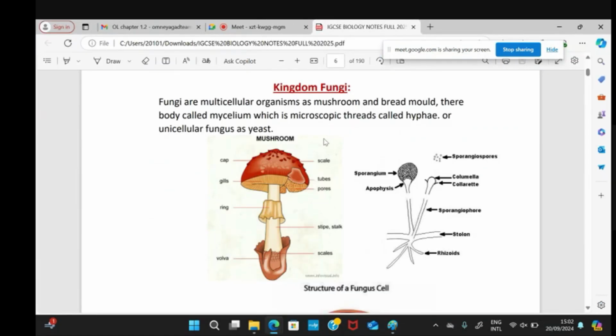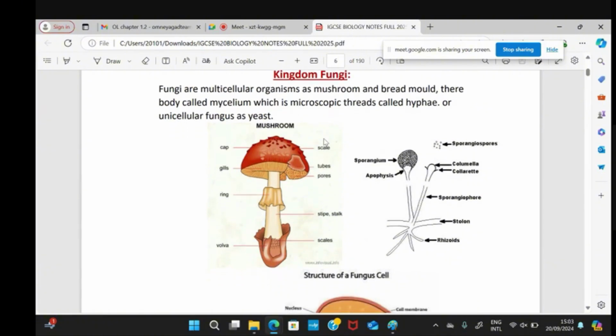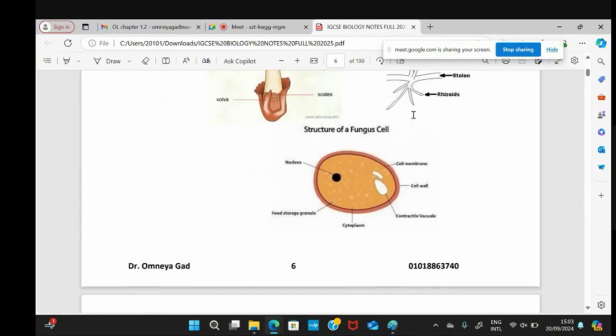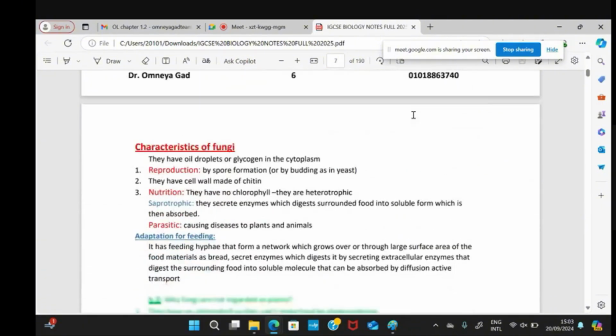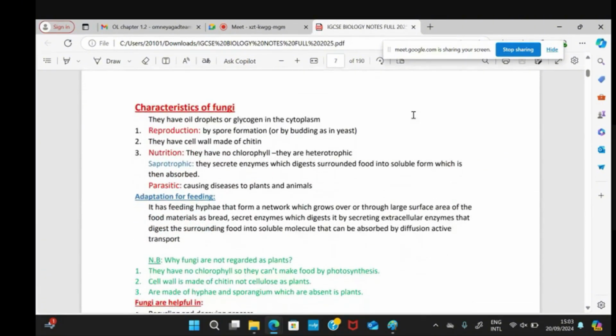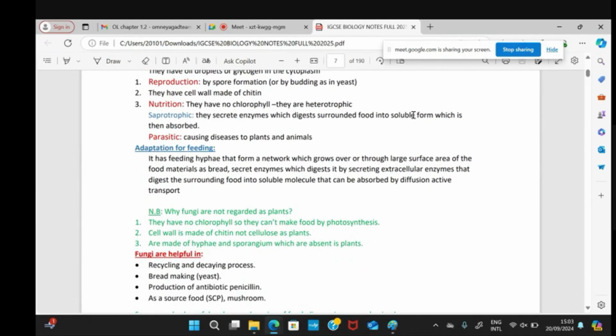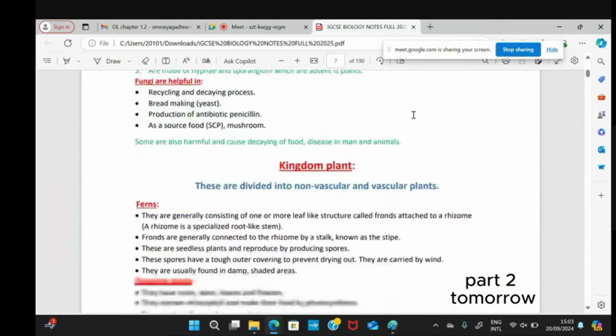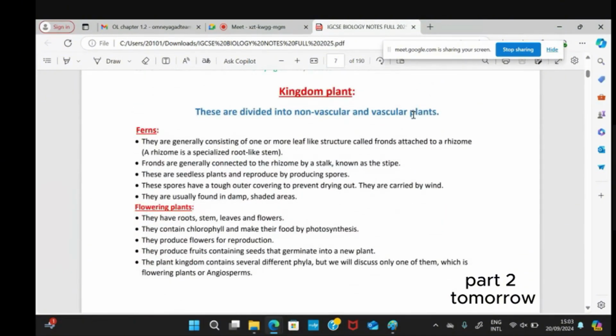Here in the notes I wrote for you in the paragraph above the words which we have to know: mycelium, threads which are hypha, this is the bread mold, and so on. And this is the yeast, and this is the rest of the fungi. How do they reproduce, do they feed, are they parasites or not, do they cause diseases, and everything related to them. When we reach the kingdom of plants,